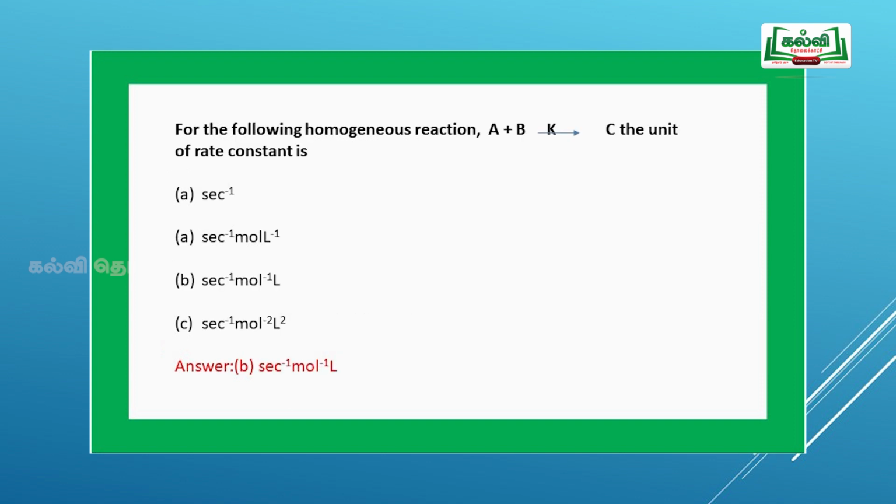Next question, for the following homogeneous reaction, A plus B gives C, the unit of rate constant is. In the question itself, they have given a homogeneous reaction, they did not give any stoichiometric values, so for the given reaction, you write the rate is equal to concentration of A to the power of 1 and concentration of B to the power of 1, hence it is a second order reaction. As we know very well, the unit for a second order reaction is second inverse, mole inverse, liter. So option B is the correct answer.